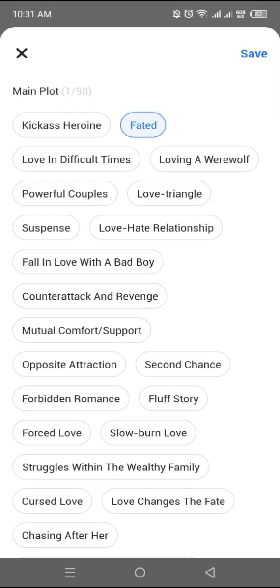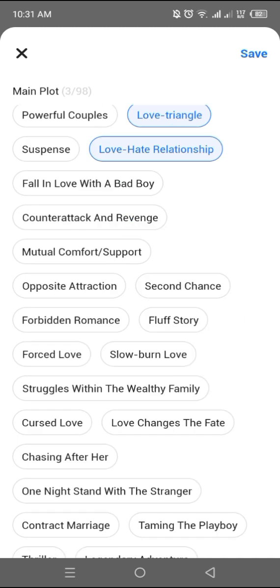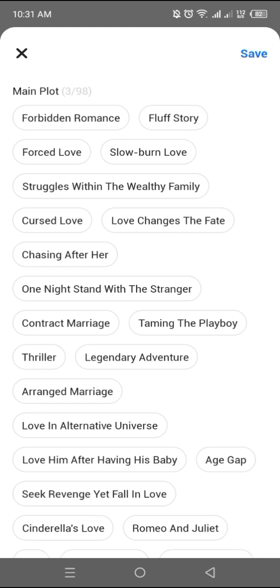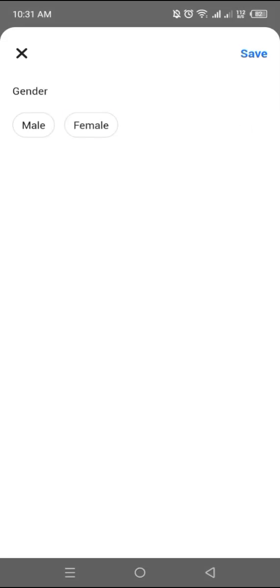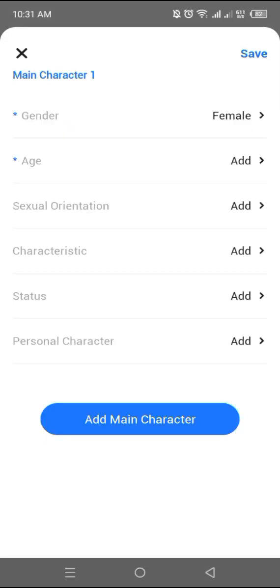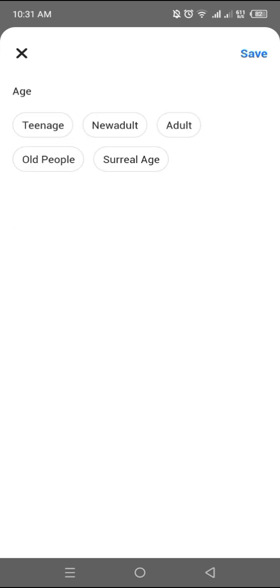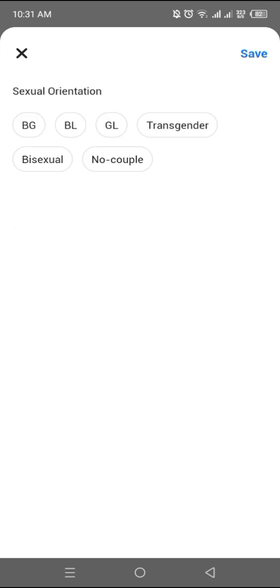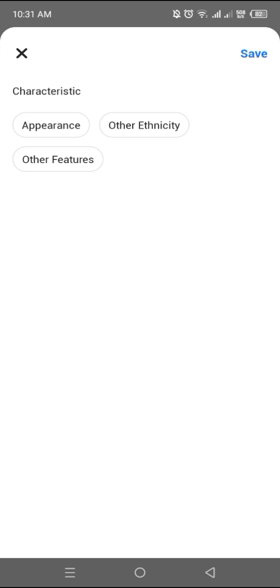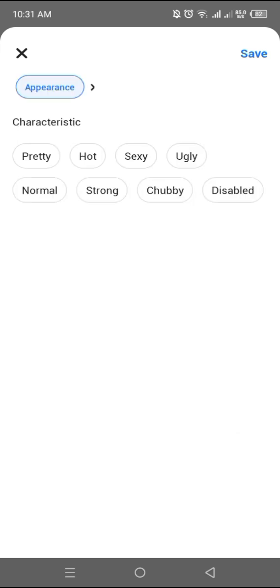And then the main plot of the story is fated. It is a love triangle. It is a love and hate relationship because two guys are looking for the same girl. And then the main characters you have to choose. Make sure you save after you click everything. She's a female. I'm going to make her new adult. And then the story is BG. There are transgender stories and bisexual ones, etc.